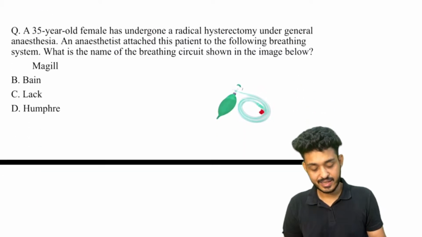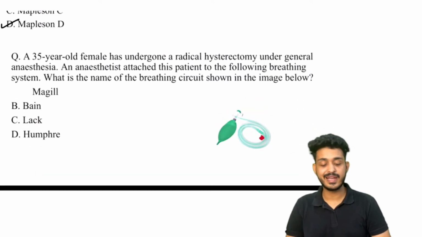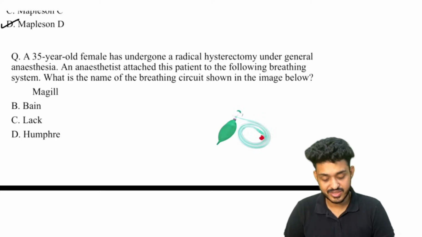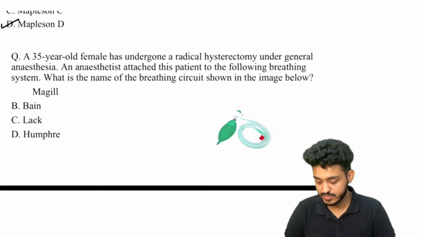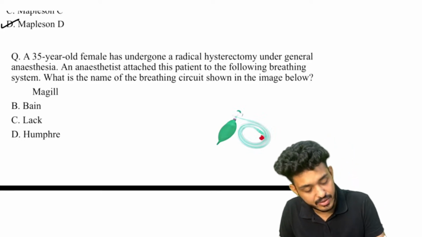Okay. Then they have given you an image-based question. A 35-year-old female has undergone a radical hysterectomy. Under general anesthesia, an anesthetist connects this patient to the following breathing system. What is the name of this breathing circuit shown in the image below? I'll try to solve this question. So what can you appreciate here?